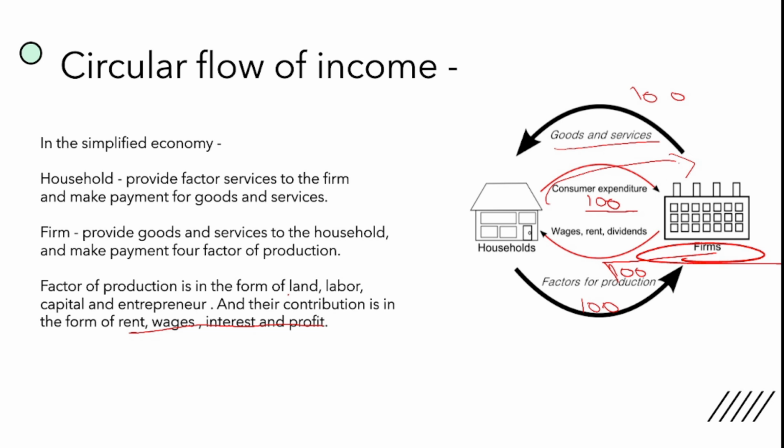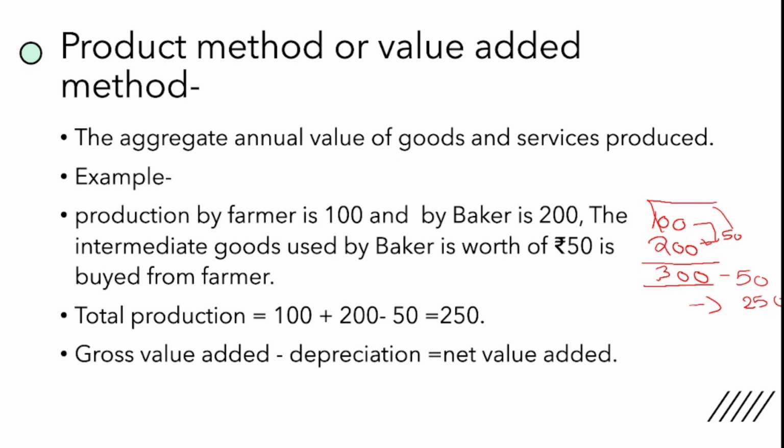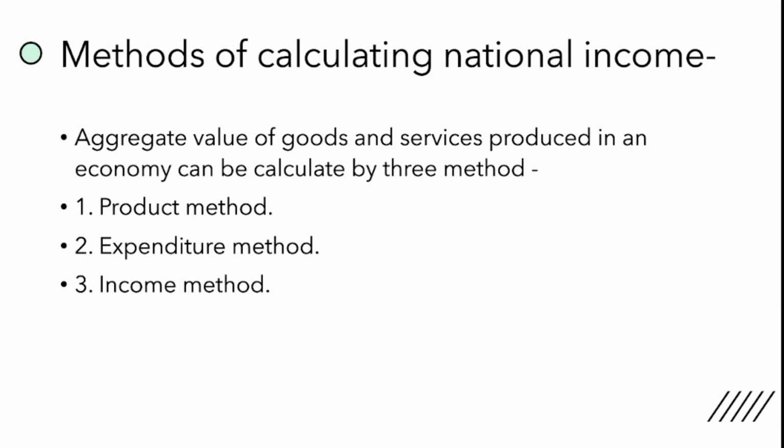If we want to simplify this further, then we need to look into this diagram. See, here the firm is producing goods and services, and the household is providing factor services to the firm. So what is the demand of the household? The demand of the household is for goods and services, meaning the household is spending its entire income on the firm. So its income is 100 rupees and it is spending those 100 rupees in buying goods and services from the firm. On the demand side, if you want to calculate the GDP, we will say that we are calculating the GDP from the expenditure method.